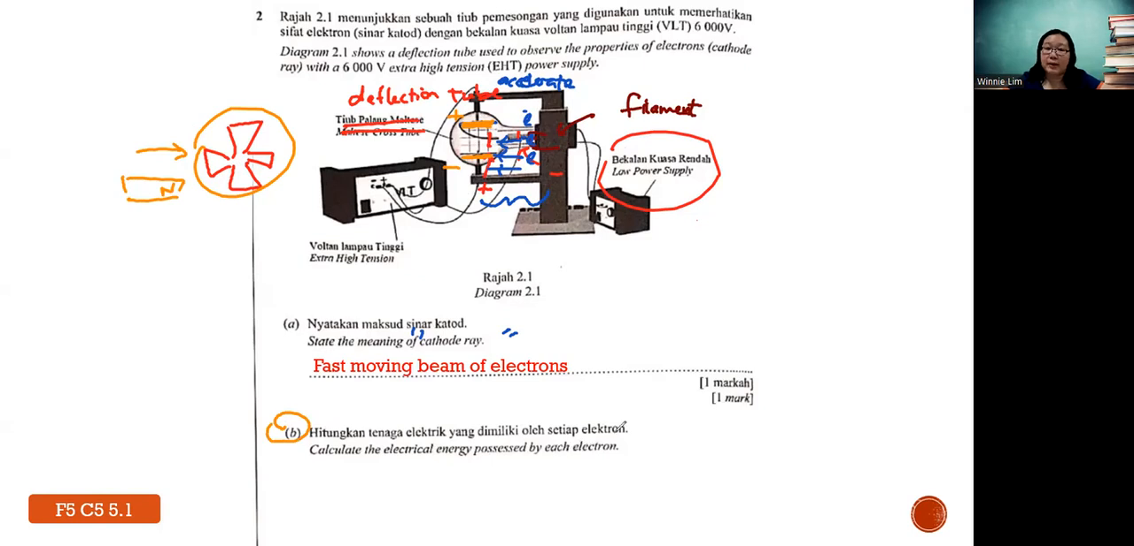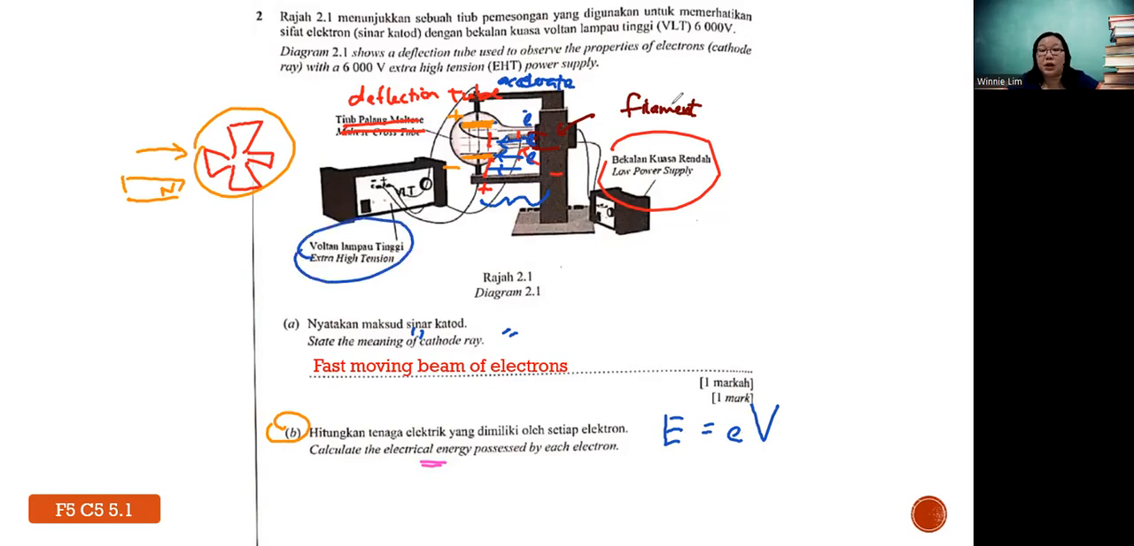Calculate the electrical energy possessed by each electron. Like teacher mentioned, when you have this electron on this cathode, this electron will be attracted to the anode with a high tension. So when you are calculating the electrical energy, there is a formula. This formula is called eV, where e is the charge for one electron, and V is the voltage of the EHT.